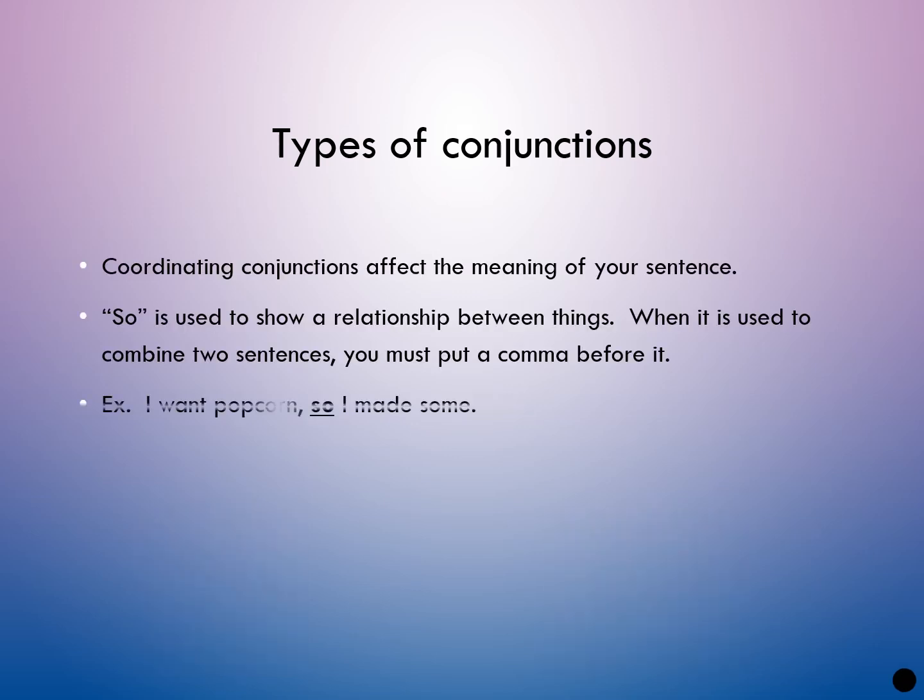Another type is so, which is used to show a relationship between things. When it is used to combine two sentences, you must put a comma before it. I want popcorn, so I made some. After popcorn, there is a comma.